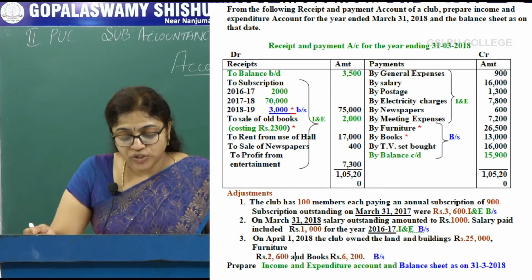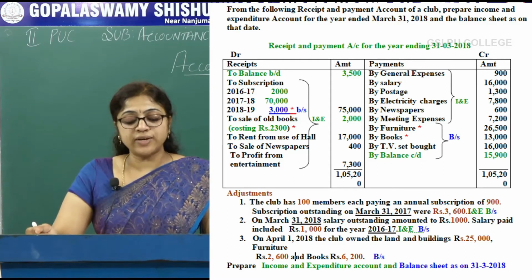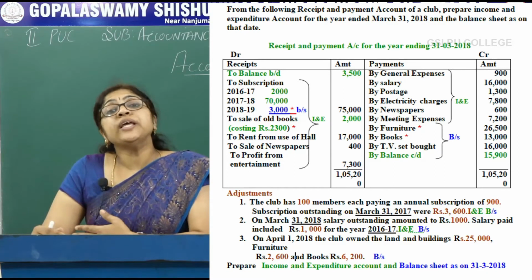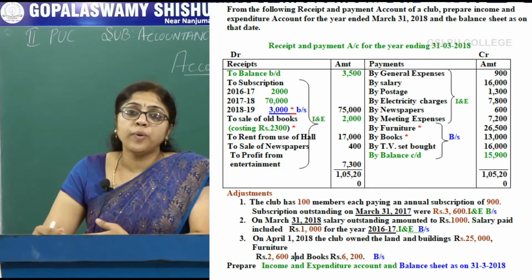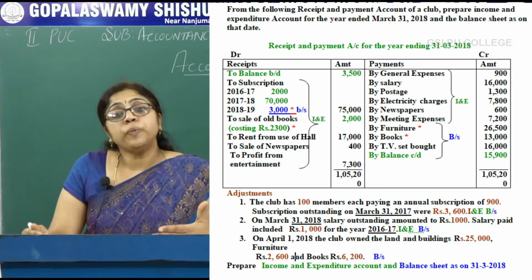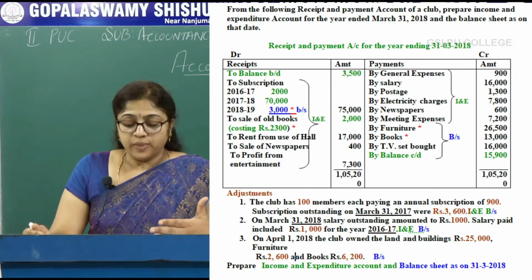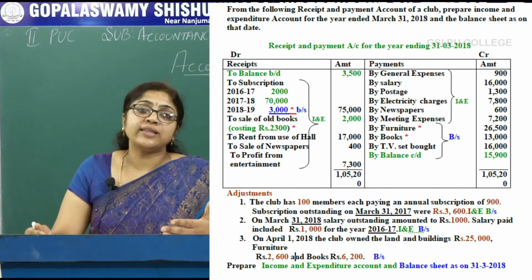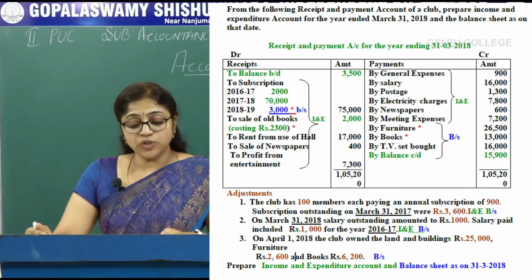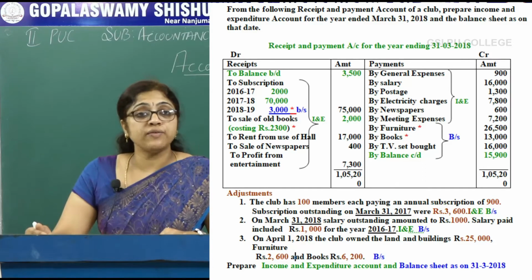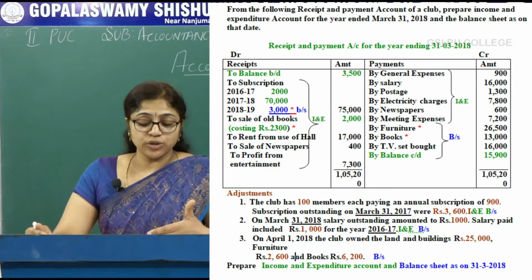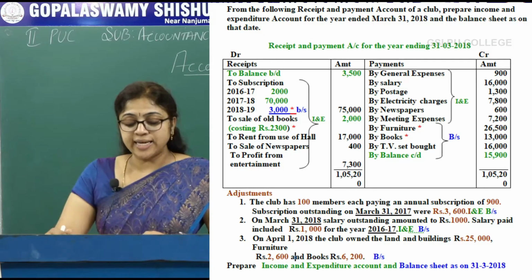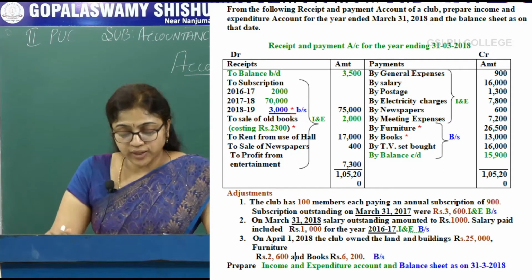The club has 100 members, each paying an annual subscription of rupees 900. Subscription outstanding for March 31st, 2017 was rupees 3,600. In order to find out the opening capital fund, we should prepare the opening balance sheet. The items which are related to the previous year should be taken in order to calculate the capital fund. Subscription outstanding on March 31st, 2017 is related to the previous year, so it should be taken in the opening balance sheet.